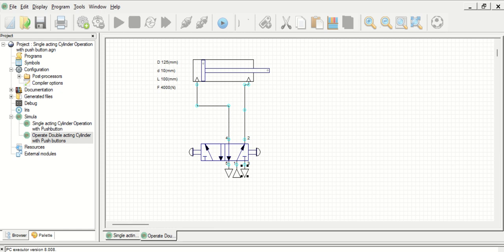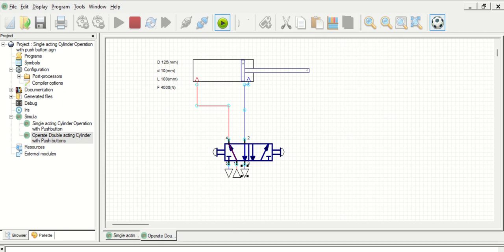So now my pneumatic circuit is ready. Now you can save it and you can check it. Go to the simulation. Check whether simulation is on or not. So from that you can check it. Now this ball is running, that means simulation is okay.